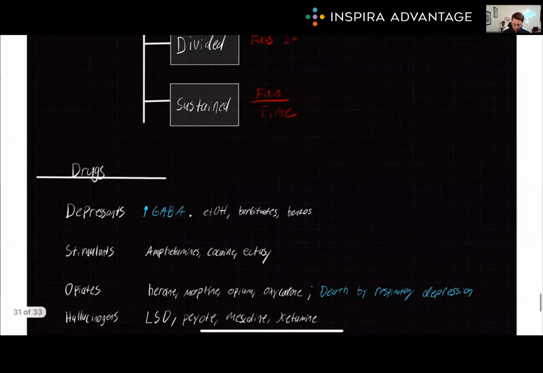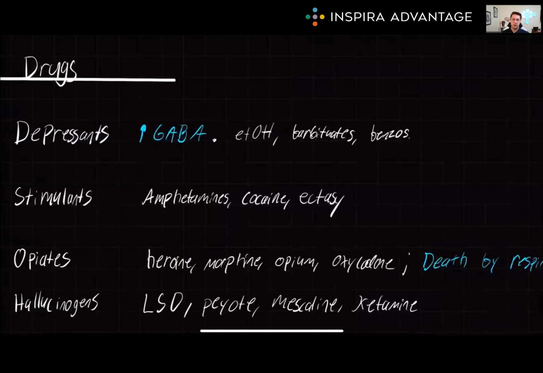Next, and less deadly than opioids, are hallucinogens. So our hallucinogens are drugs that produce altered states of consciousness, including changes in perception, mood, and thought. Examples of hallucinogens you need to know are LSD, peyote, mescaline, and ketamine. These can cause confusion, altered senses of time and space, as well as reduced ability to think clearly.